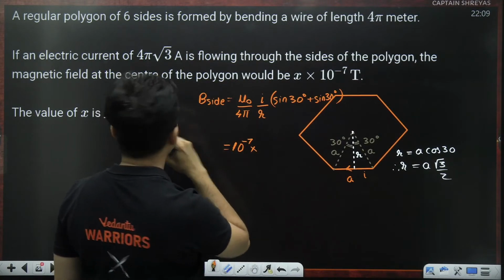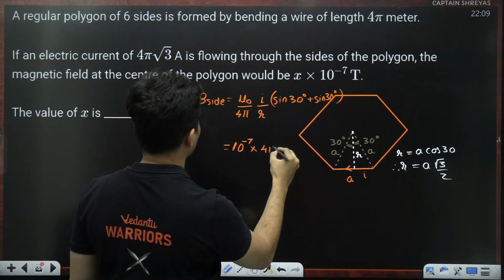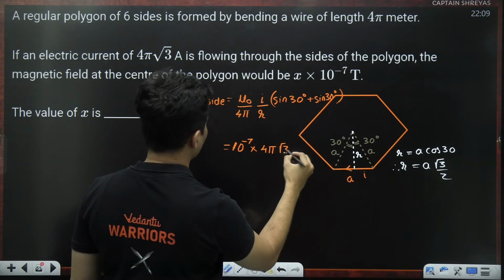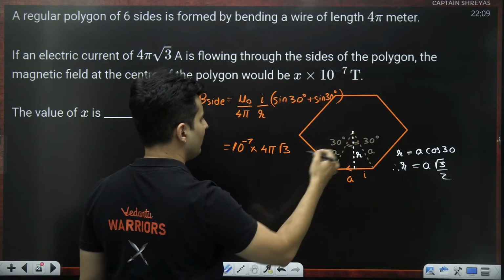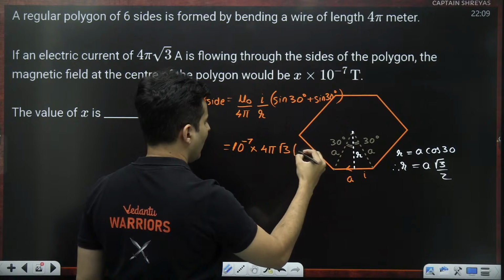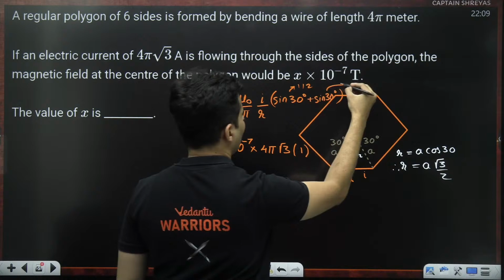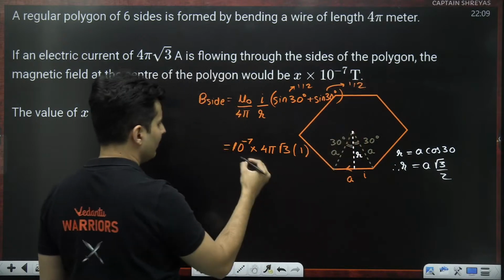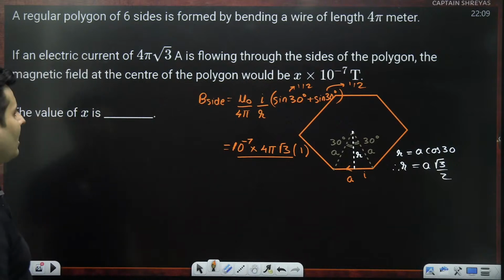Current, 4 pi, root 3. Okay. Sine 30 is, each of them is half. So half plus half is basically 1, divided by R. Now you might be wondering, what is R, sir? It is A root 3 by 2.